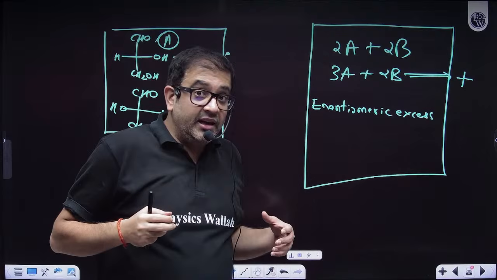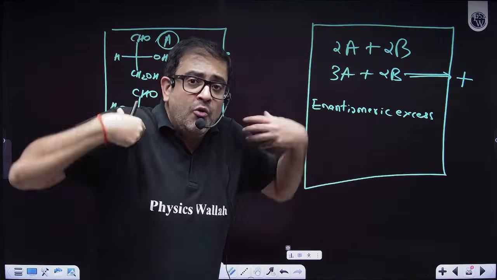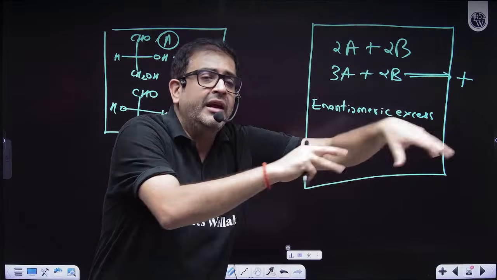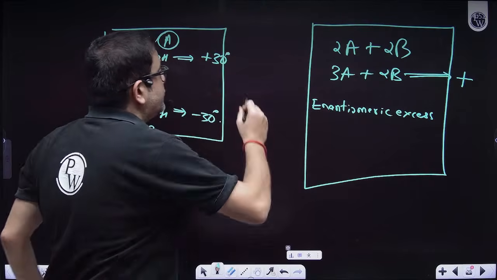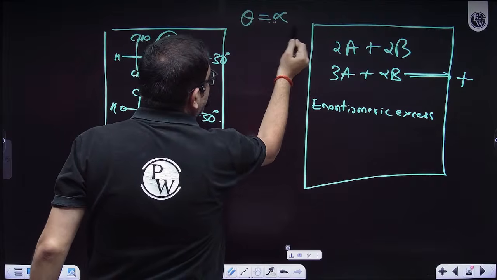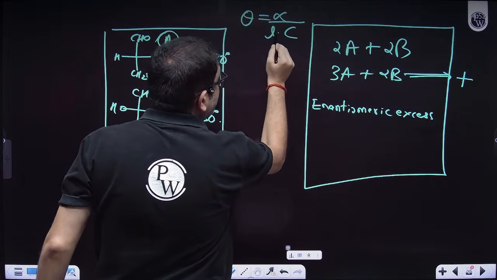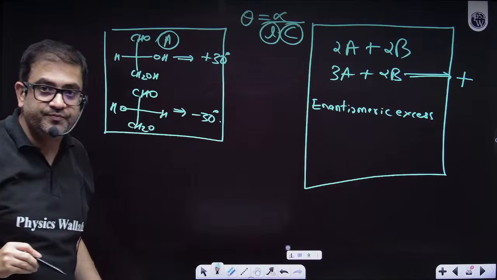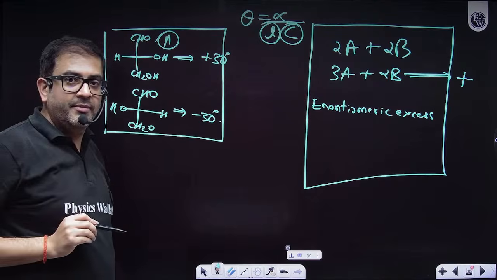Because ultimately, how many of my molecules are able to rotate light in a specific direction? We know that theta is equal to alpha upon L into C, because it depends upon the length of the polarimeter and the concentration also. I hope everybody remembers this.